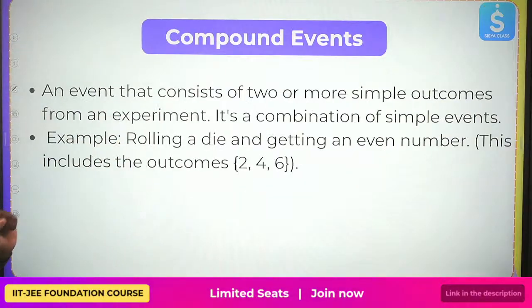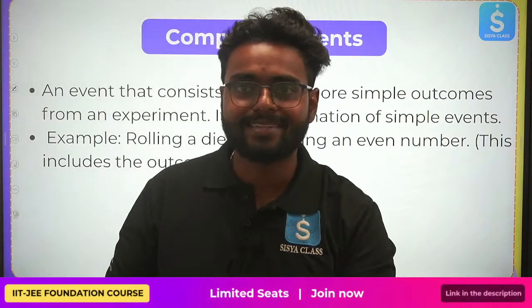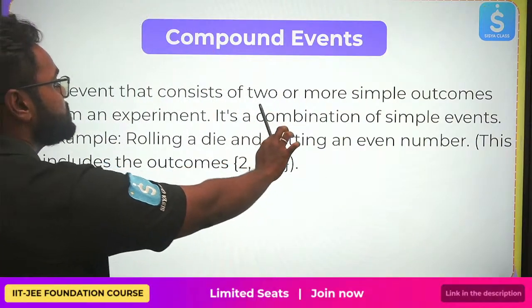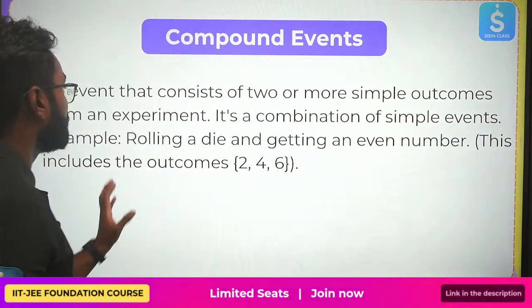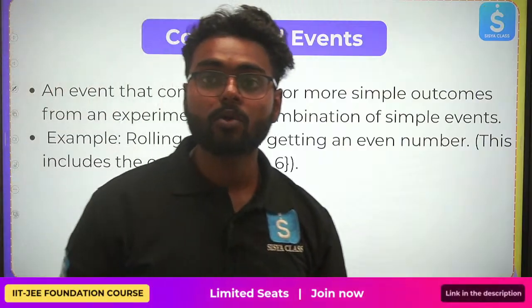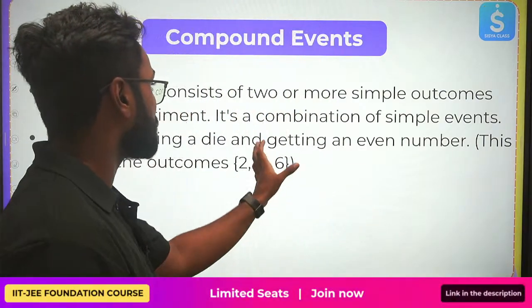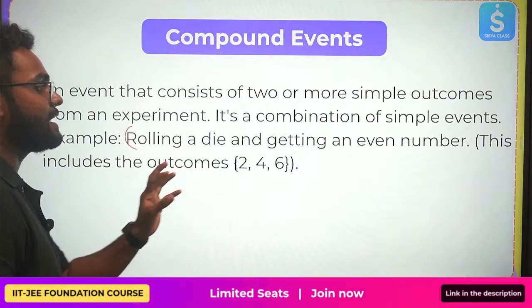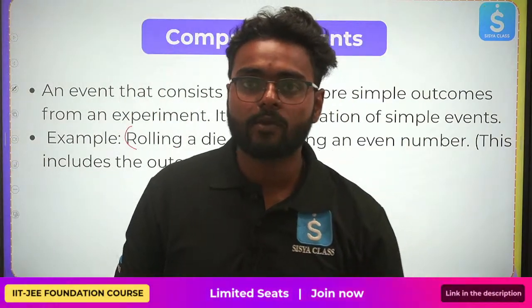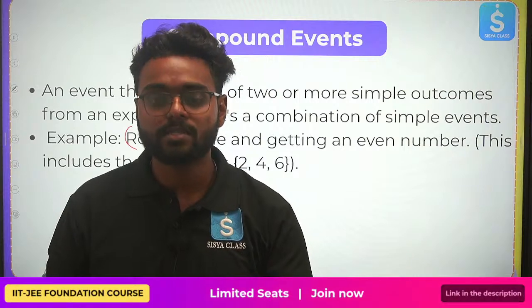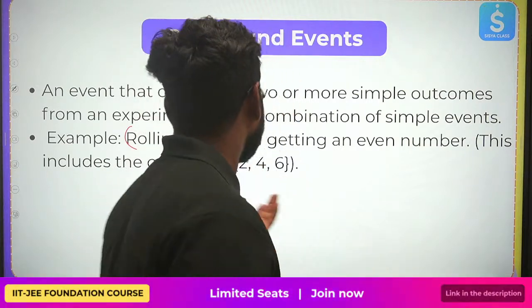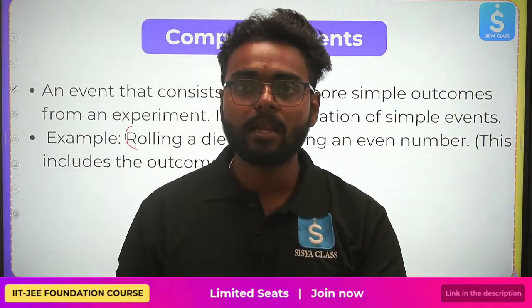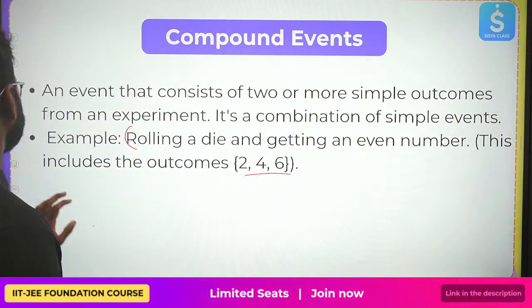Let's continue. Next is compound event. Like we have studied simple, now we will study compound event. What is a compound event? An event that consists of 2 or more simple outcomes from an experiment. It's also a combination of simple events. An example is rolling a die and getting an even number. When you roll a die, it has 6 sides. What are the even numbers? You'll have 2, 4 and 6, right? Those are your outcomes. So this is a compound event where you have multiple simple events. Got it? It's a combination.